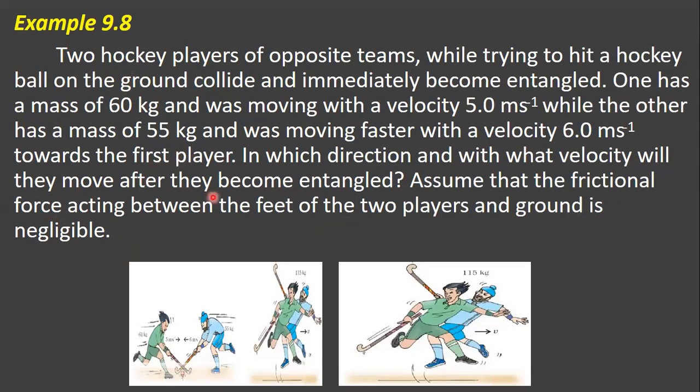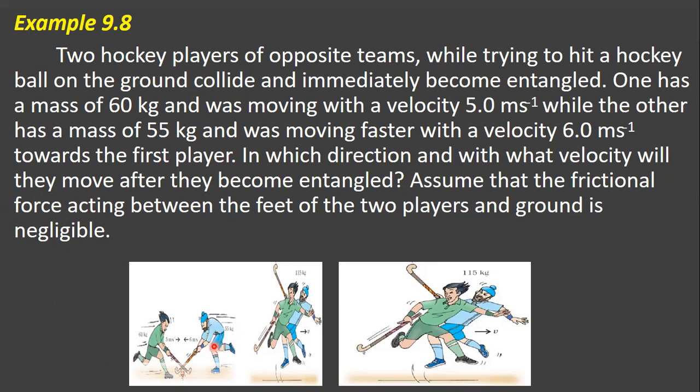See children, here the two hockey players of opposite teams, while trying to hit a hockey ball on the ground, collide with each other and immediately become entangled. One has a mass of 60 kg and was moving with a velocity of 5 meter per second, while the other has a mass of 55 kg.